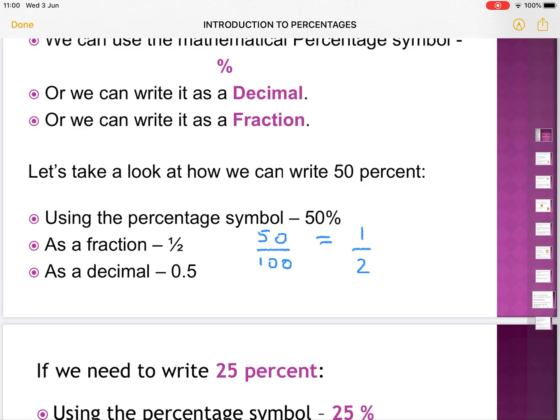And I can write it as a decimal as well, 0.5. If 1 is the whole, then 0.5 is half of the whole.